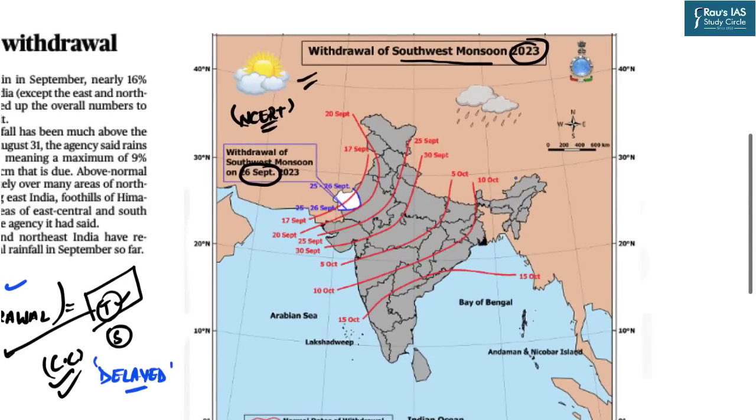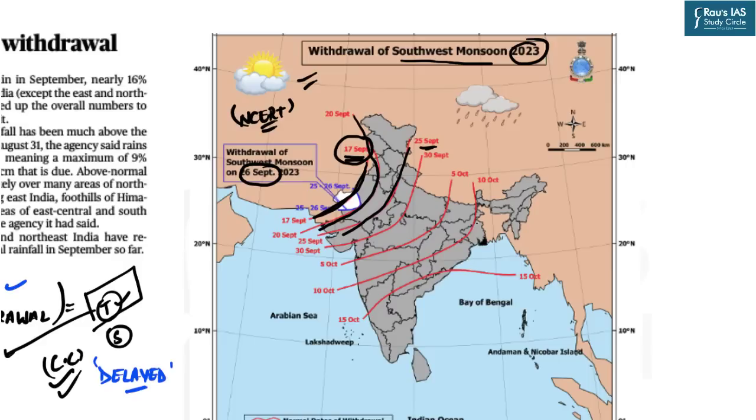Now if you closely see this particular map, again dates are not very important, but just visualize the trend which is taking place. The first and foremost withdrawal, that is 17th September in general, is from the westernmost part of India, that is western Rajasthan. As it progresses, there is an increase in date. For example, this is the 20th September. So after 3 days, it comes to central Rajasthan. Then by 25th September, it moves to the easternmost Rajasthan as well as Gujarat.